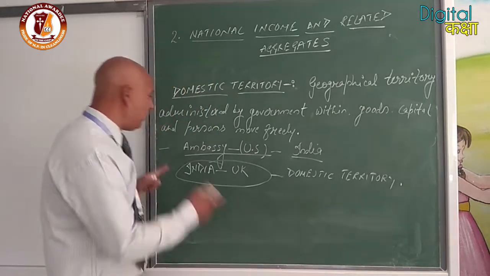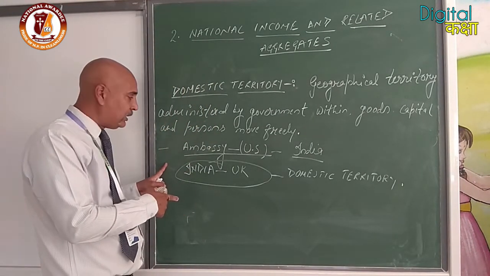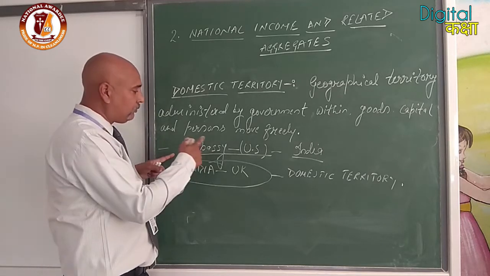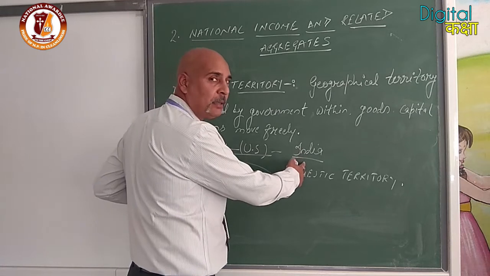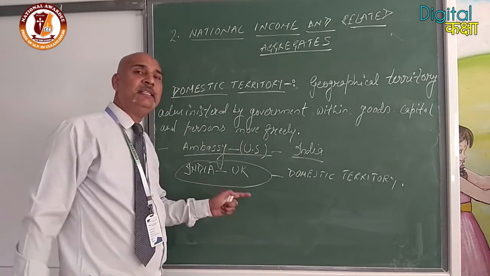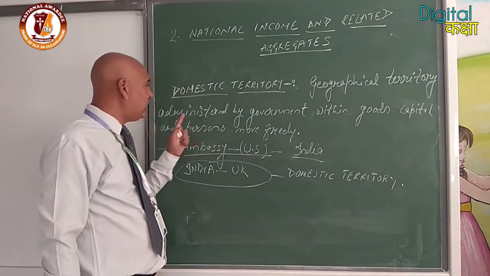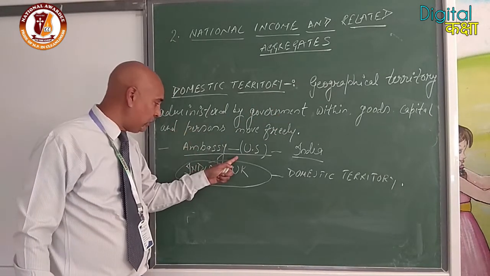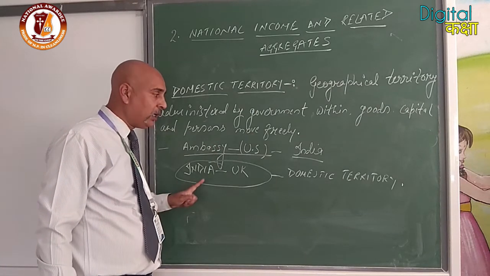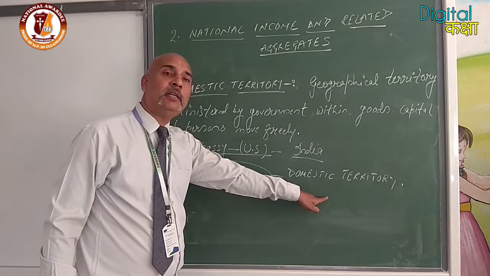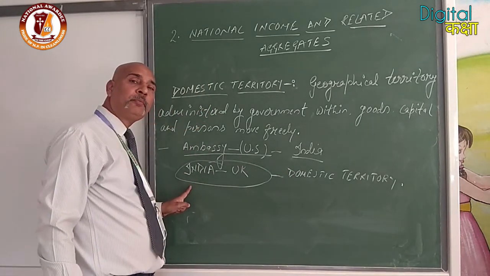I think embassies are clear. These are the exceptional cases of the domestic territory. Whether the embassy of the US situated in India, in Delhi suppose, it will not be considered as a domestic territory of India because it is governed, it is administered by the US. In the same way, suppose we are having an embassy in the UK, London, it will be considered as our domestic territory. Okay? Because it is governed by India.